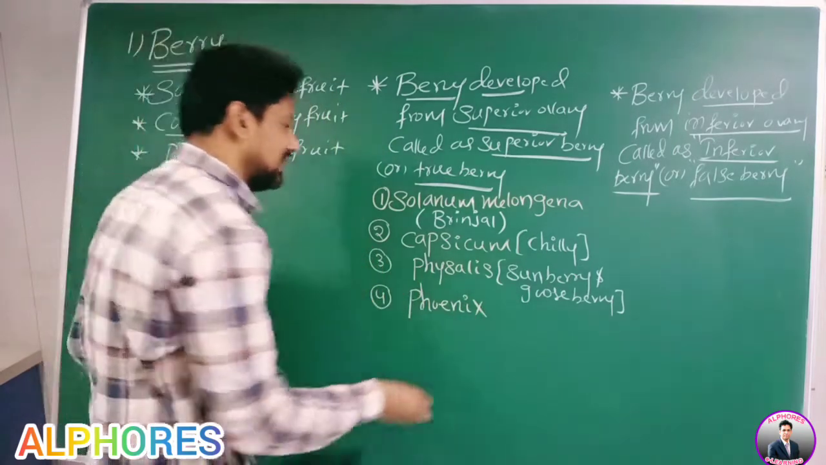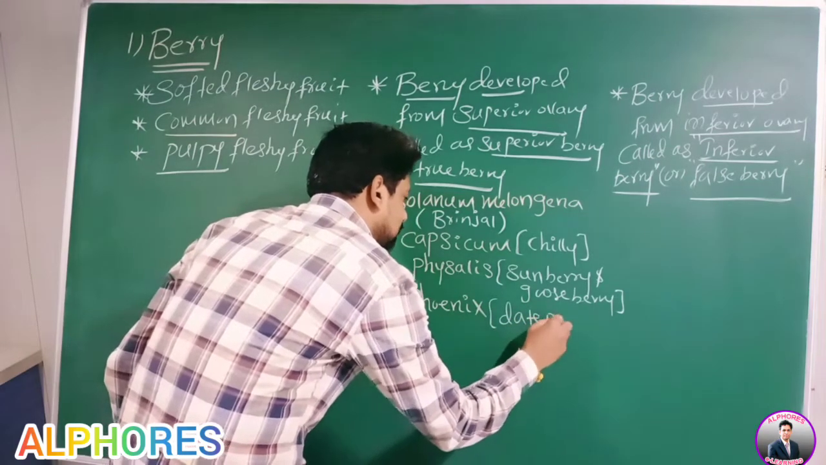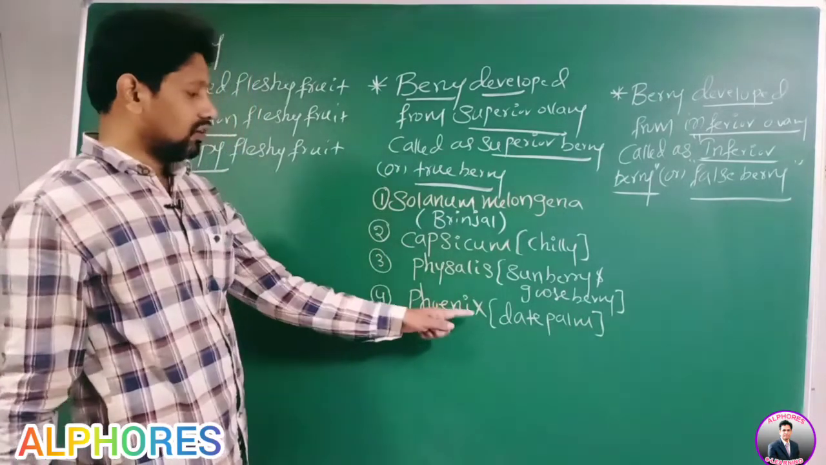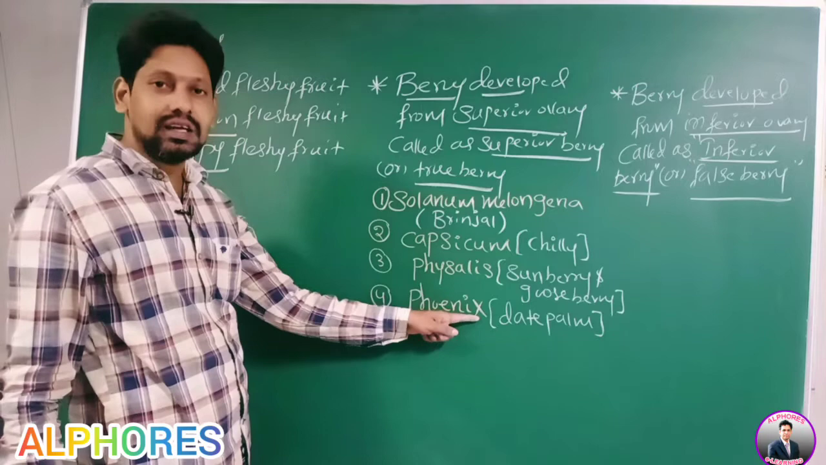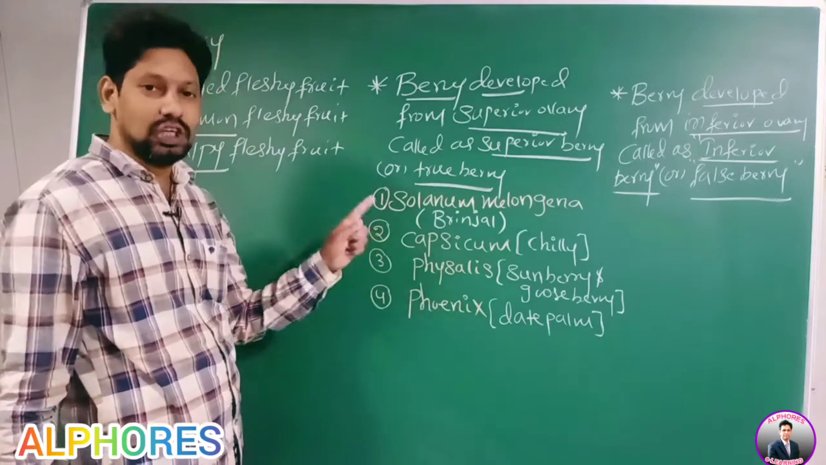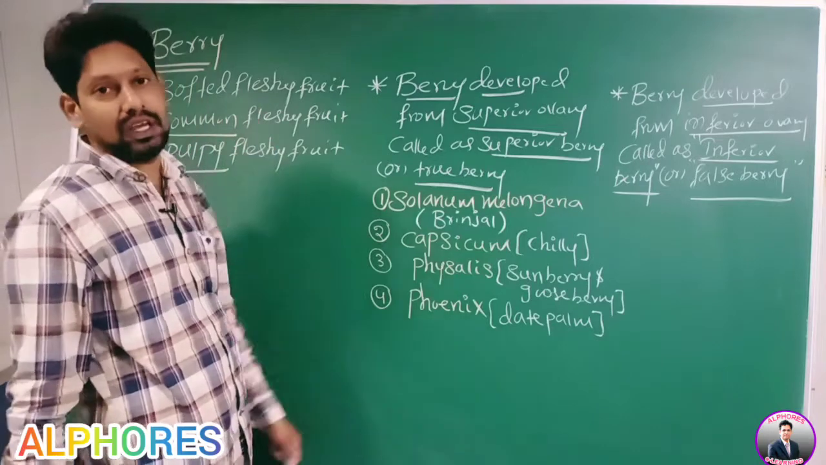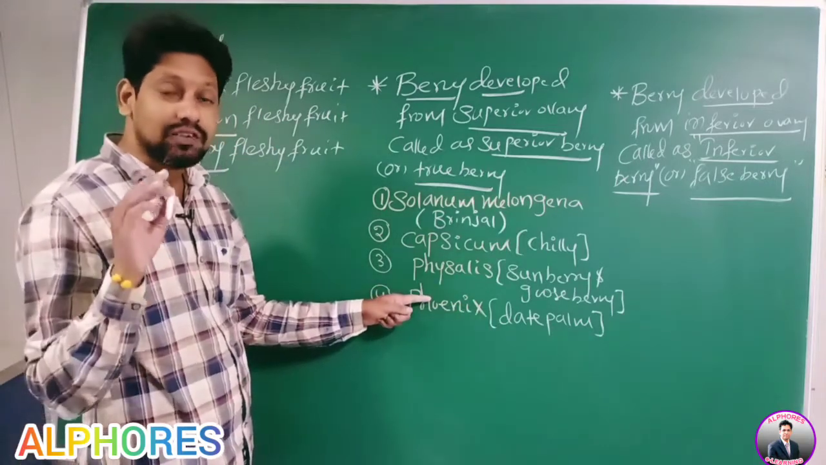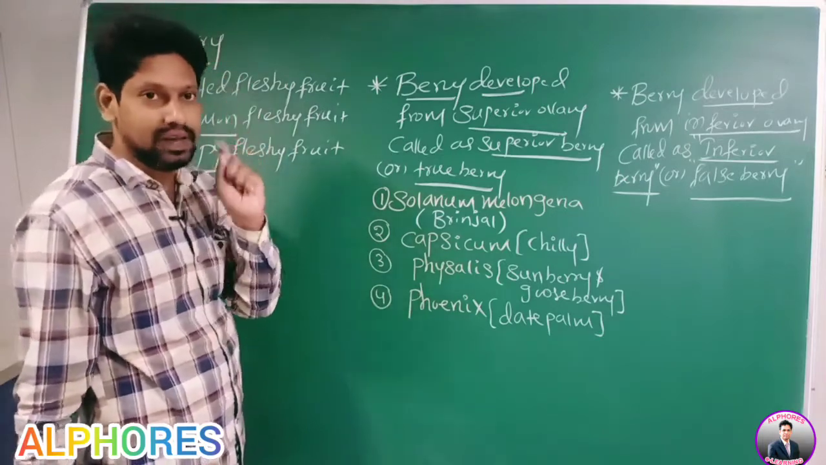Phoenix means a date palm. It is not a dry fruit. It is a fleshy fruit. Which type of fleshy fruit? It's a berry, so be careful. Therefore, date palm, that is Phoenix, is a fleshy fruit of the berry type.